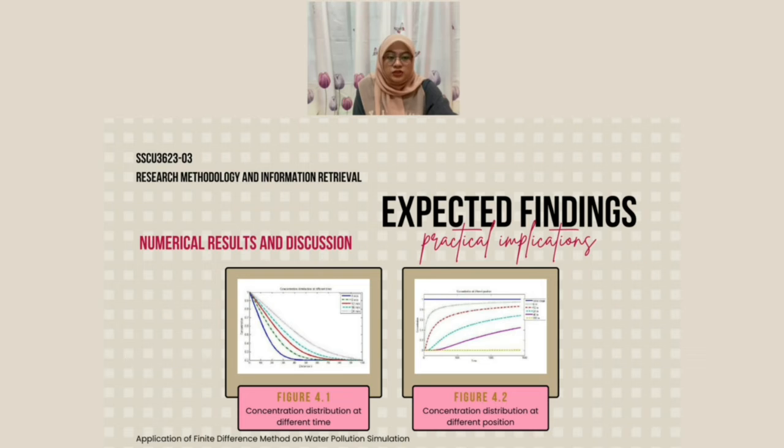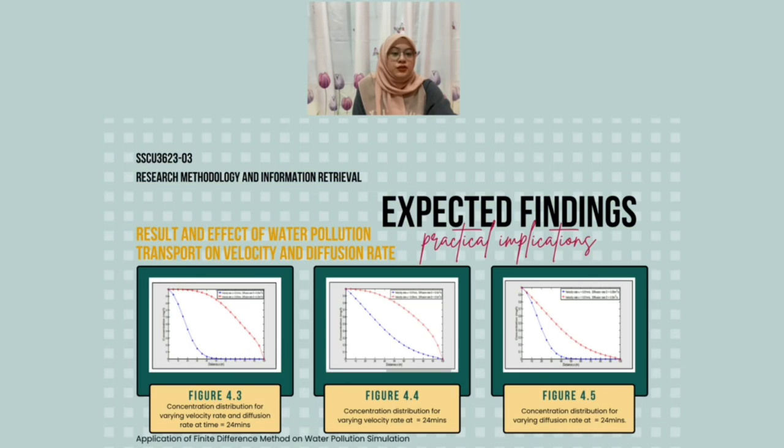It has been found that the concentration of impurity increases with time in a fixed position, as a result of the effect of water pollution transport, velocity, and diffusion rate. Figure 4.3 shows the concentration distribution profile at t equals 24 minutes, calculated by increasing the velocity values from 0.01 meter per second to 0.05 meter per second, and the diffusion rate from d equals 0.05 meter squared per second to 0.25 meter squared per second.